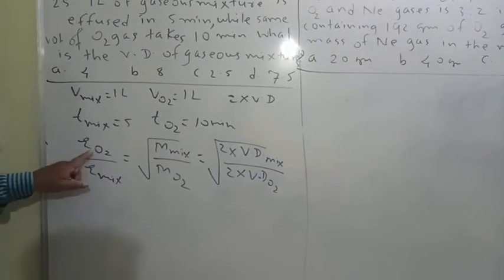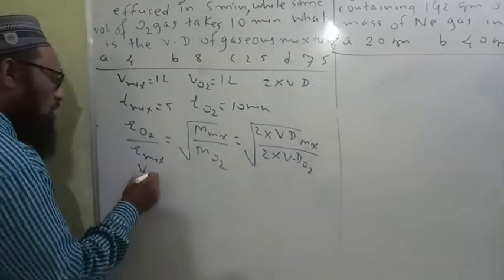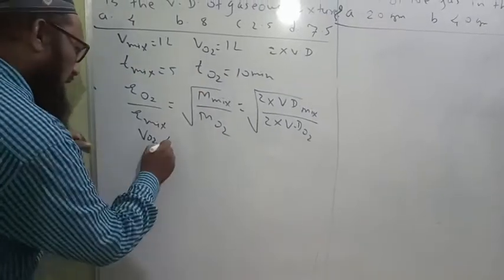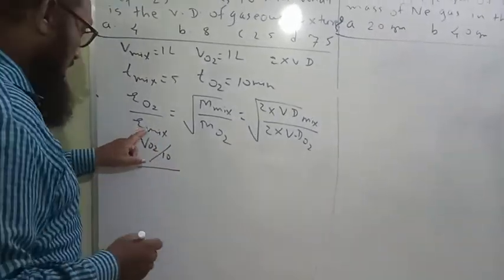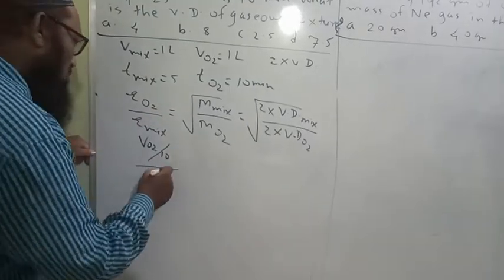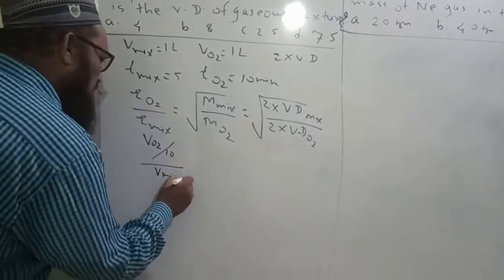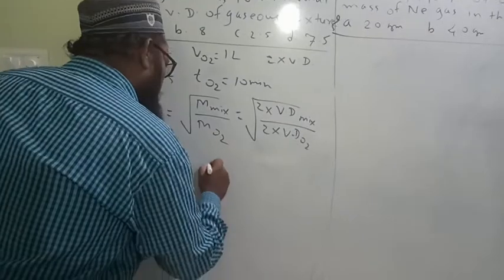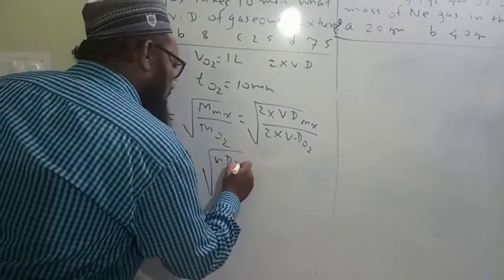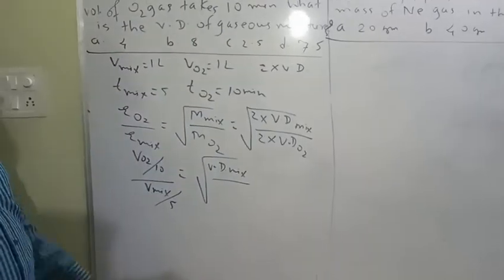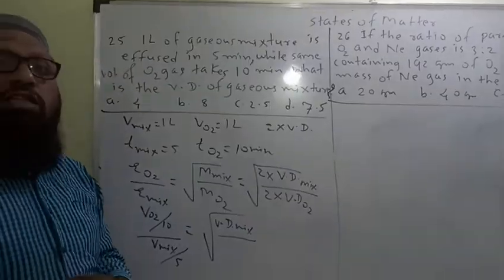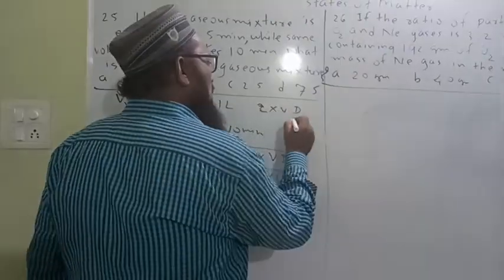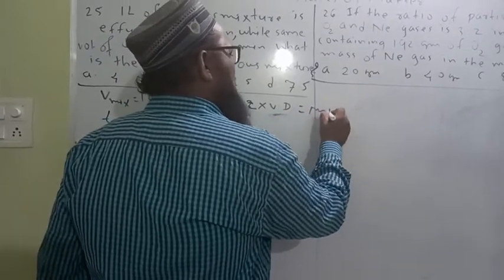Now rate of effusion is nothing but volume of gas effused per unit time. Oxygen time is here 10 minutes. Then the rate of the gaseous mixture effused is volume of gaseous mixture effused upon time, which is 5 minutes. 2 gets cancelled. Here vapor density of mixture upon vapor density of oxygen O2. Molar mass of oxygen is 32 gram per mole. Molar mass is nothing but 2 into vapor density.